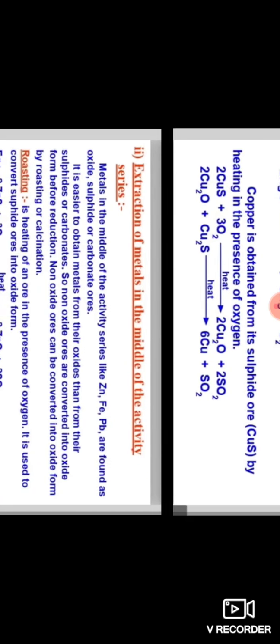Similarly, copper, which is found as cuprous sulfide in nature, can be obtained from its ore by just heating in air. Copper is obtained from its sulfide ore by heating in the presence of oxygen. When copper sulfide is heated in oxygen, cuprous oxide and sulfur dioxide are formed. When cuprous oxide reacts with copper sulfide, copper and sulfur dioxide are formed.